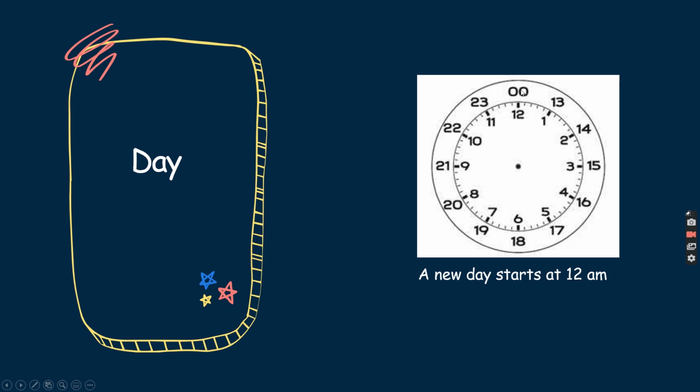So it starts off with 12 a.m. during midnight, and then followed by 1 a.m., 2 a.m., 3 a.m., we're still sleeping by then, 4 a.m., 5 a.m., we're going to wake up to pray subuh, and then 6 a.m., starting to get ready for school, shower, breakfast, and then 7 a.m. is the time where you should be at school every day.